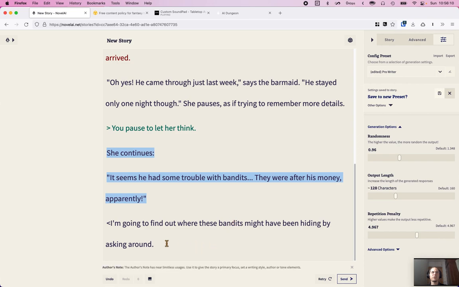And then they've got suggestion from all AI to find out where they've been hiding, ask around, and then we get the rumors. Okay, so let's see what we got so far.